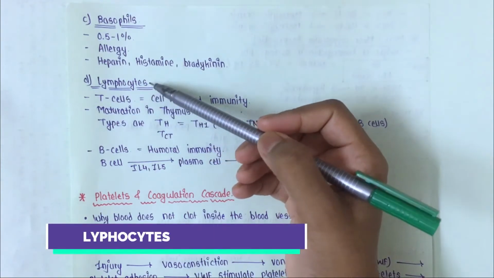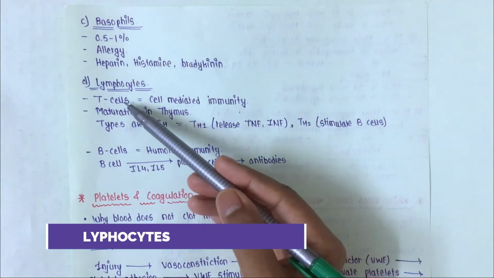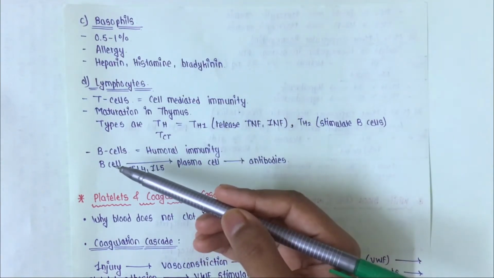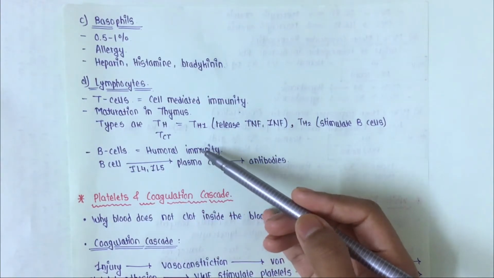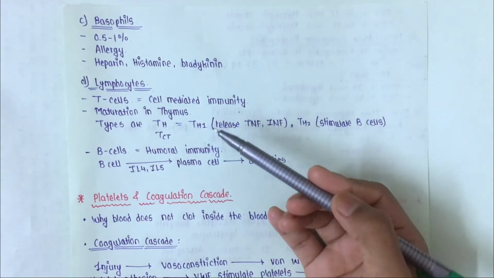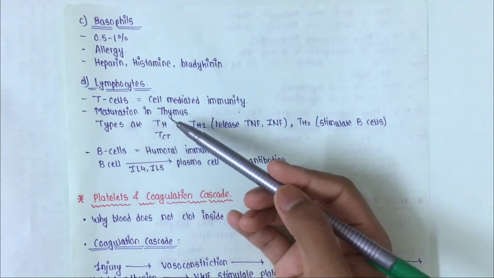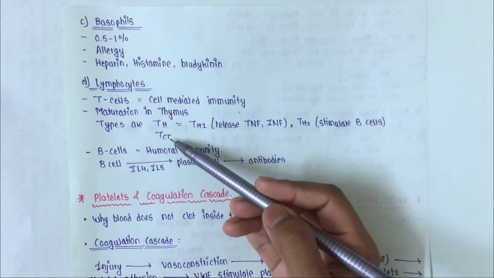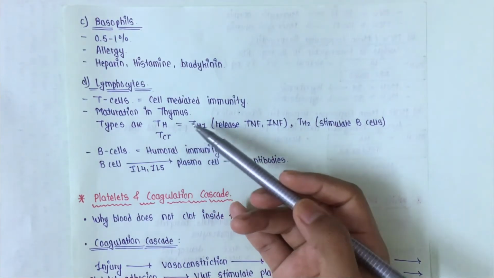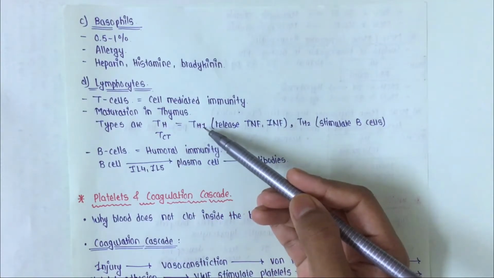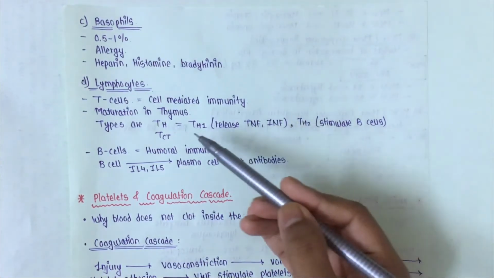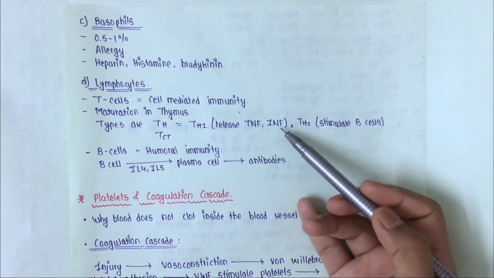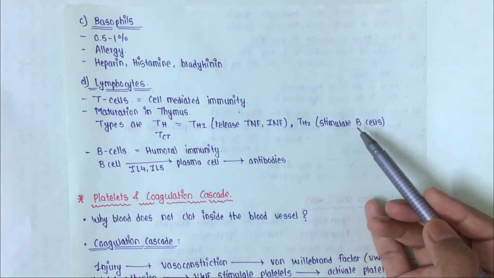Then अभी देखते हैं lymphocytes. Lymphocytes consist of T cells and B cells. T cells provide the cell mediated immunity and B cells provide the humoral immunity. Okay, now T cells जो होते हैं, फॉर्म होते हैं बोन मैरो में बट मैच्योर होते हैं थाइमस में. And there are two types of T cells, that is T helper cells and T cytotoxic cells. T helper cells are further of two types, T helper 1 cells and T helper 2 cells. Th1 releases TNF, that is tumor necrosis factor, and IFN, that is interferon. And Th2 stimulates the B cells.